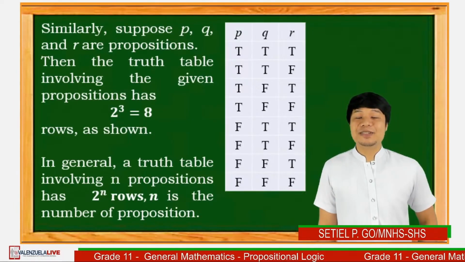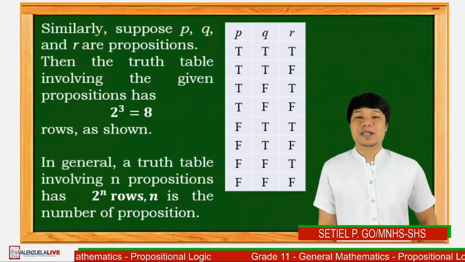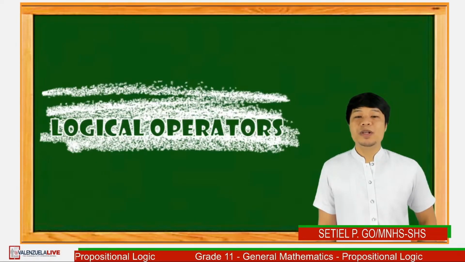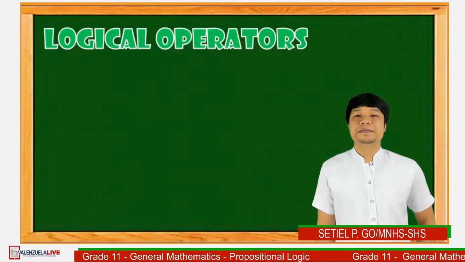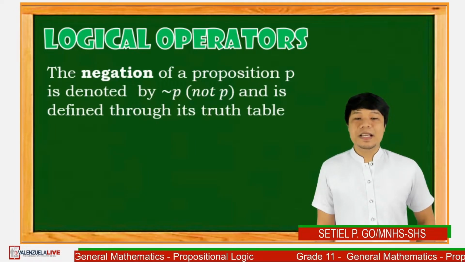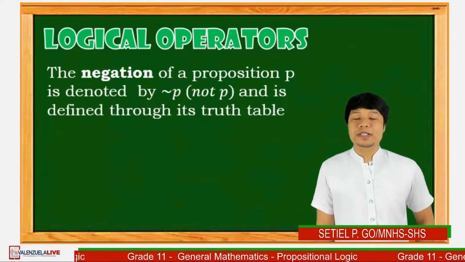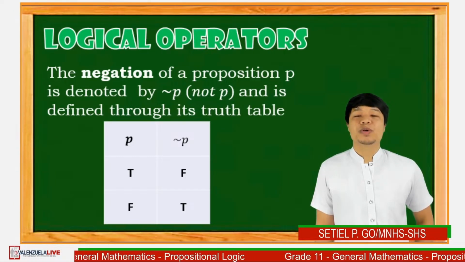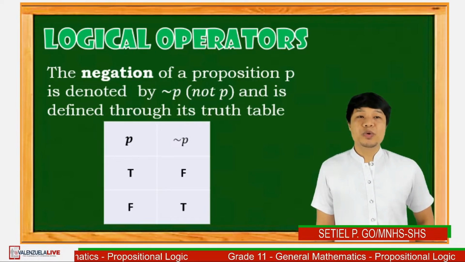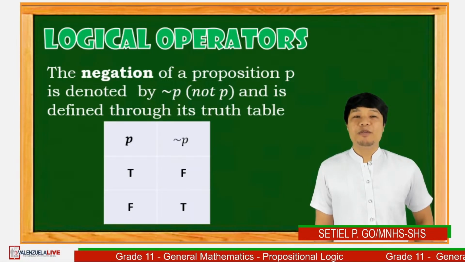Grade 11 students, can you still follow? Okay, just like in other mathematics topics, proposition also has its own logical operators. The first logical operator is negation. The negation of a proposition P is denoted by this symbol or not P and is defined through its truth table, wherein proposition P has two truth values which are true and false. If we're going to negate P, the truth values will be false and true.